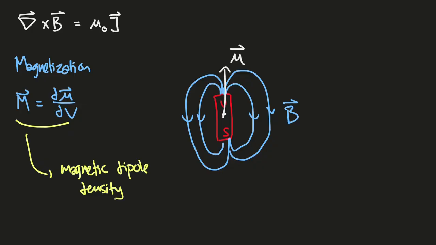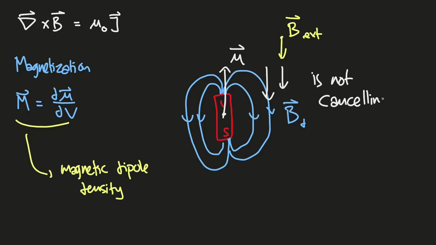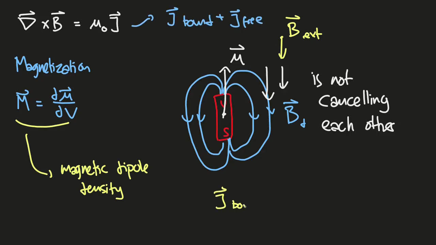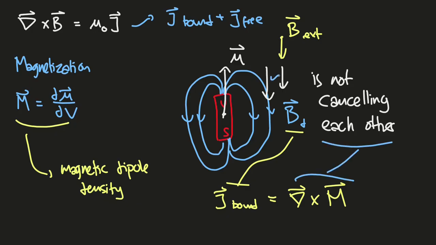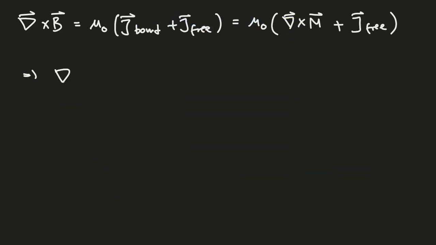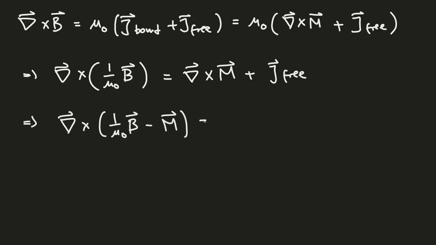If we go back to the illustration of the magnet here, if we generate an external magnetic field like this, the magnet here creates an additional magnetic field, let's say B_D because of the dipole. Here, the B_D and B external do not cancel each other. So analogous to Gauss law before, we decompose the current density as bound and free here, and the bound here is related to matter structure. Such bound current equals this because mu relates to additional current not cancelling the external magnetic field. So after that we get this, and by mathematics we get this curl equation.